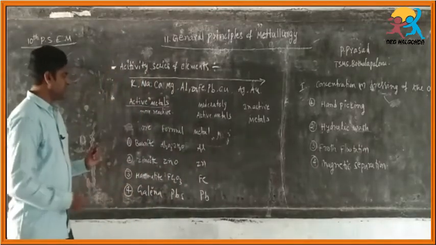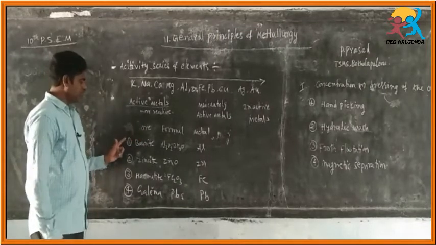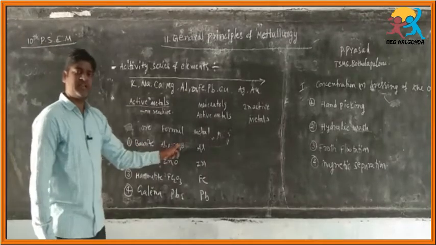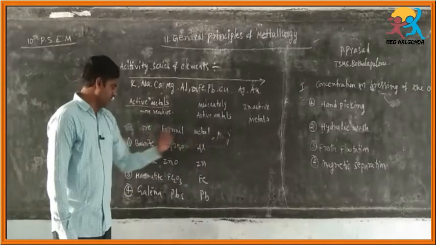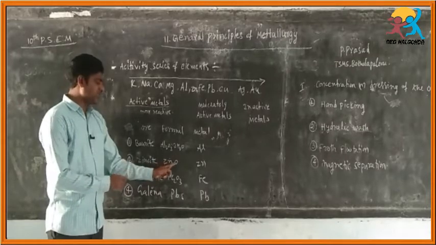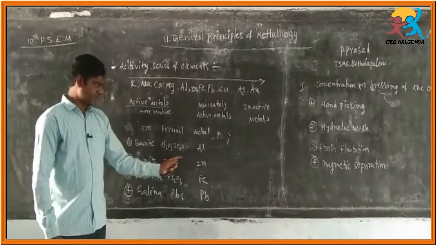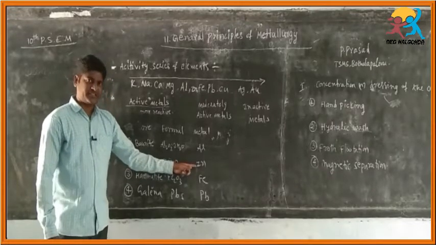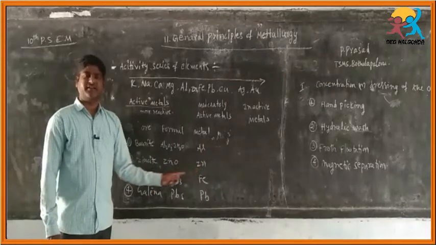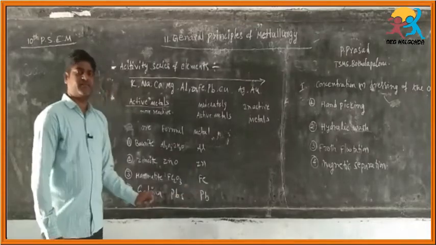Next we discuss some examples of ores. First, bauxite, with formula Al2O3.2H2O. Which metal can be extracted from bauxite? Aluminum. Zincite, with formula ZnO, is an oxide ore of zinc. Which metal can be extracted from it? Zinc. Next, hematite, with formula Fe2O3, from which iron can be extracted. Next, galena, PbS, from which lead can be extracted.